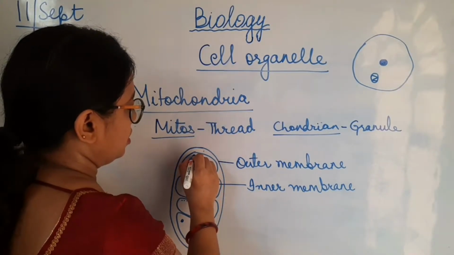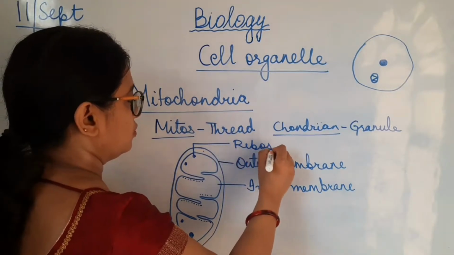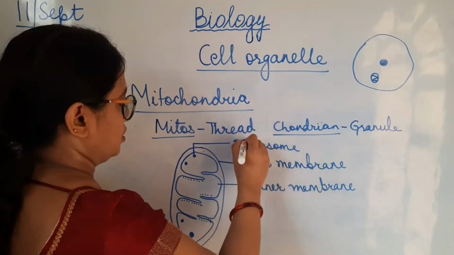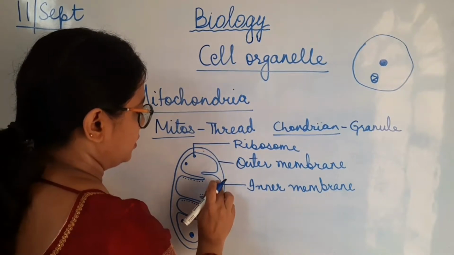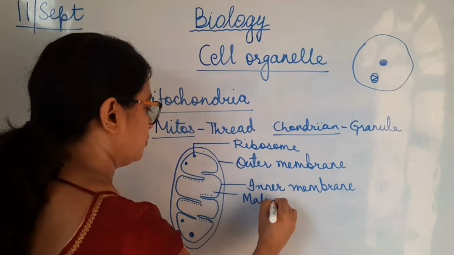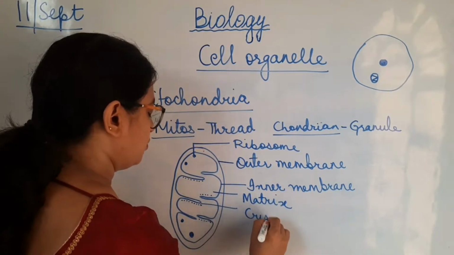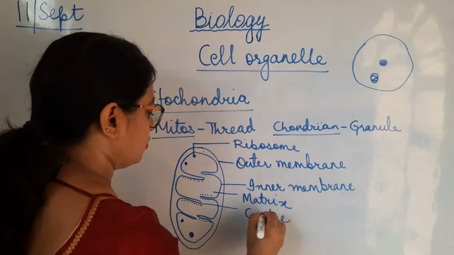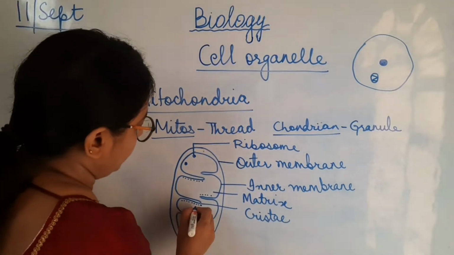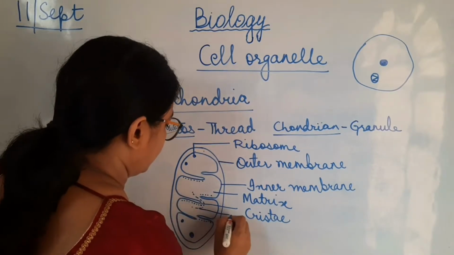This is ribosome. The material present inside is the matrix. The fold is called cristae. So these are the important parts of the mitochondria, and here is present DNA.